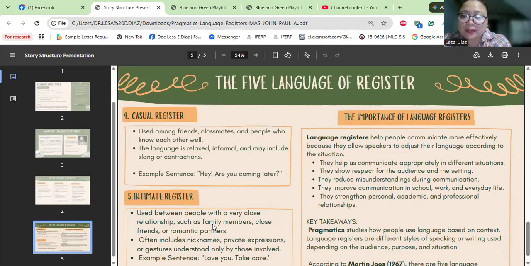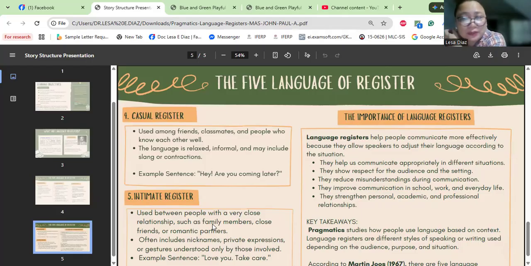Appropriateness is the quality of being right, suitable, or proper for a specific situation, purpose, or person. So it's very important for us to really know what to use.